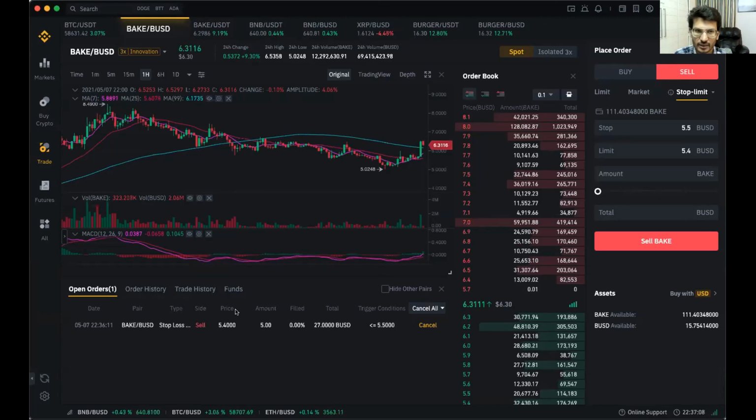Why would I want to sell it at a lower price? No, I'm not able to understand. If the price is 6.3 right now, why am I trying to sell it at 5.5? What is the point? Here the point is that in case you are analyzing, let's say it has a resistance here. Let's say you see that there is a resistance at 5.5. Oh, you are saying it will activate only when it reaches 5.5. Yes.